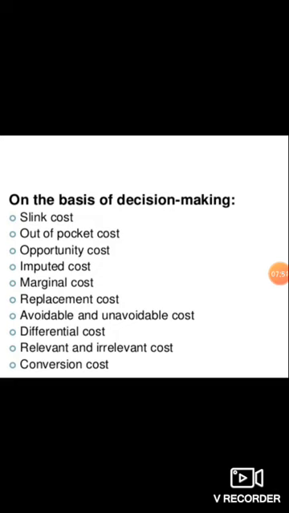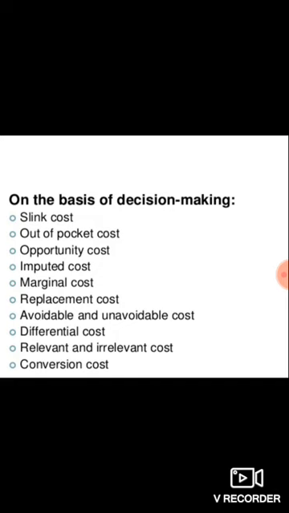These are some costs which will incur on making decisions. First is sunk costs. Sunk costs are the costs not affected by such a change, or they are irrelevant for the decision making. These are the costs not affected by the decision making, but these costs will incur.